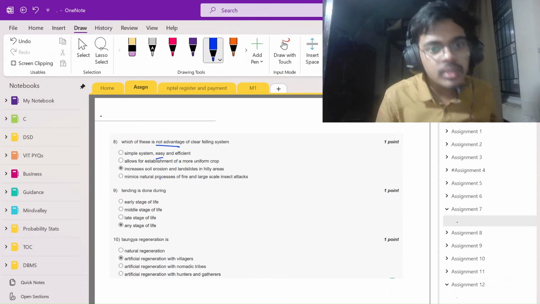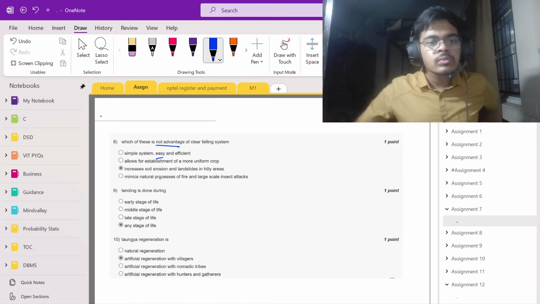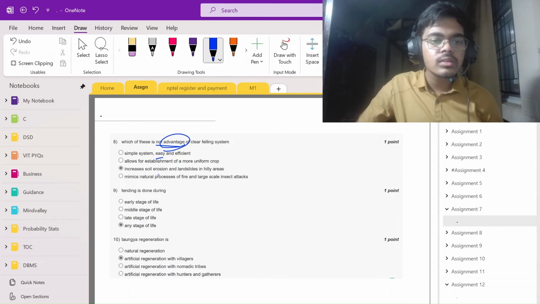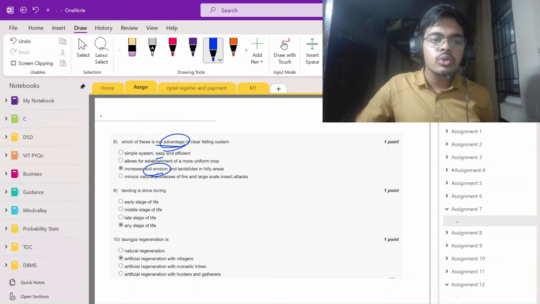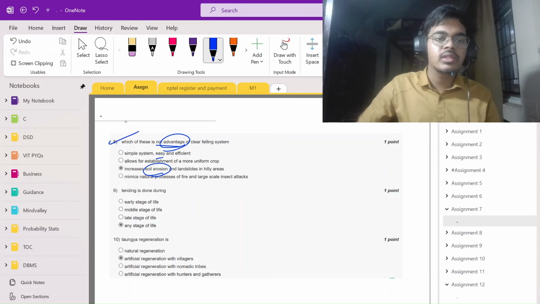As far as I can remember, which of these is not an advantage of a clear filling system. Soil erosion will never be an advantage, right? So that is what it asks, not an advantage. So done. Got it.